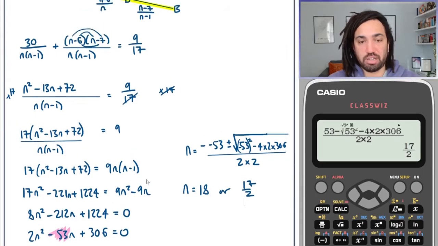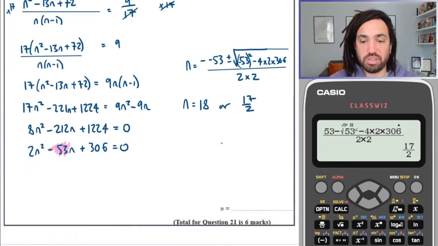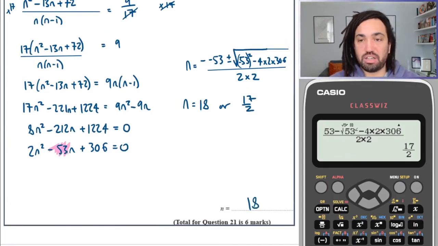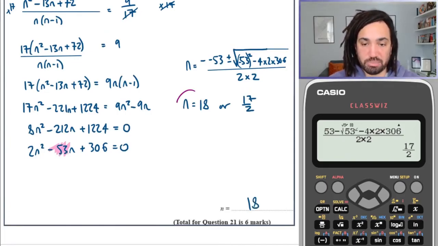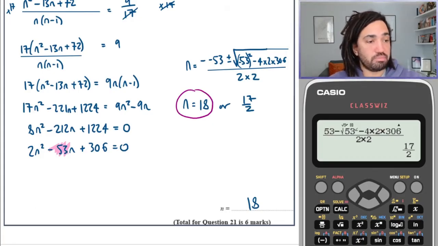So let's quickly see what the question asks me. It says find the value of n. So this is the correct answer because n obviously can't be a fraction. It has to be a whole number because it represents the number of beads. So we're good.